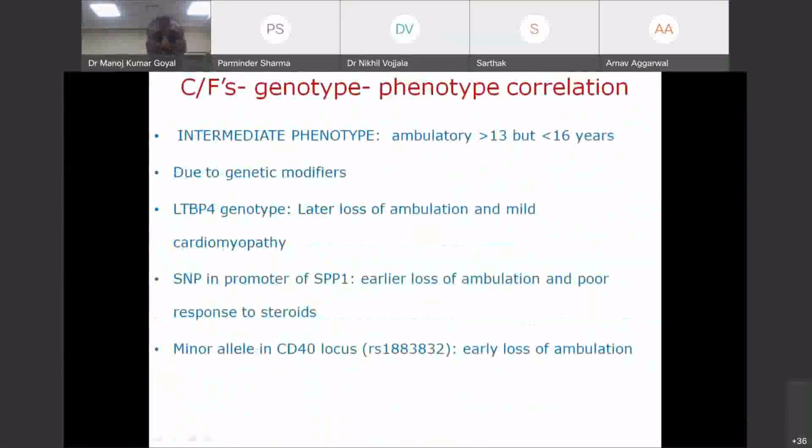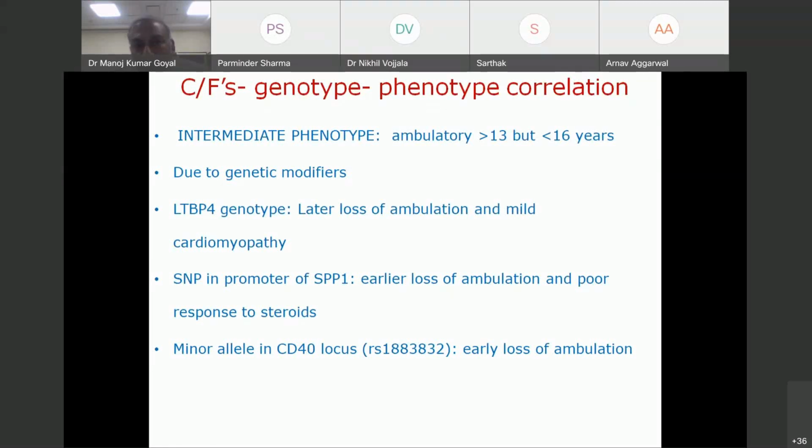Let me see. This is genotype-phenotype correlation. The question was why inflammation occurs in degenerative diseases. Ultimately, whatsoever muscle cell death occurs is because of inflammation, apoptosis, and all these things. Now there is a genotype for leukotriene B4. There must be many others. If we have a specific LTB4 genotype, there is less inflammation. There is later loss of ambulation and only mild cardiomyopathy even in patients with Duchenne. So the final mechanism of cell death is going to be inflammation by inflammatory cells.